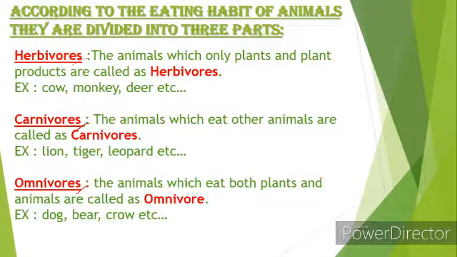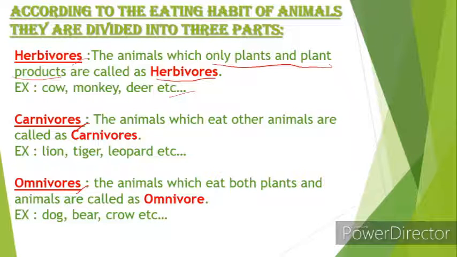Okay, let's talk about herbivores. The animals which eat only plants and plant products are called herbivores. As we humans who only eat plants are known as vegetarians, in animals, the animals which eat only plants and plant products are known as herbivores. So, a cow will eat only grass and plant products, right? So, a cow is a herbivore. Cow, monkey, deer, etc. These animals eat only plants and plant products, right? So these can be examples of herbivores.